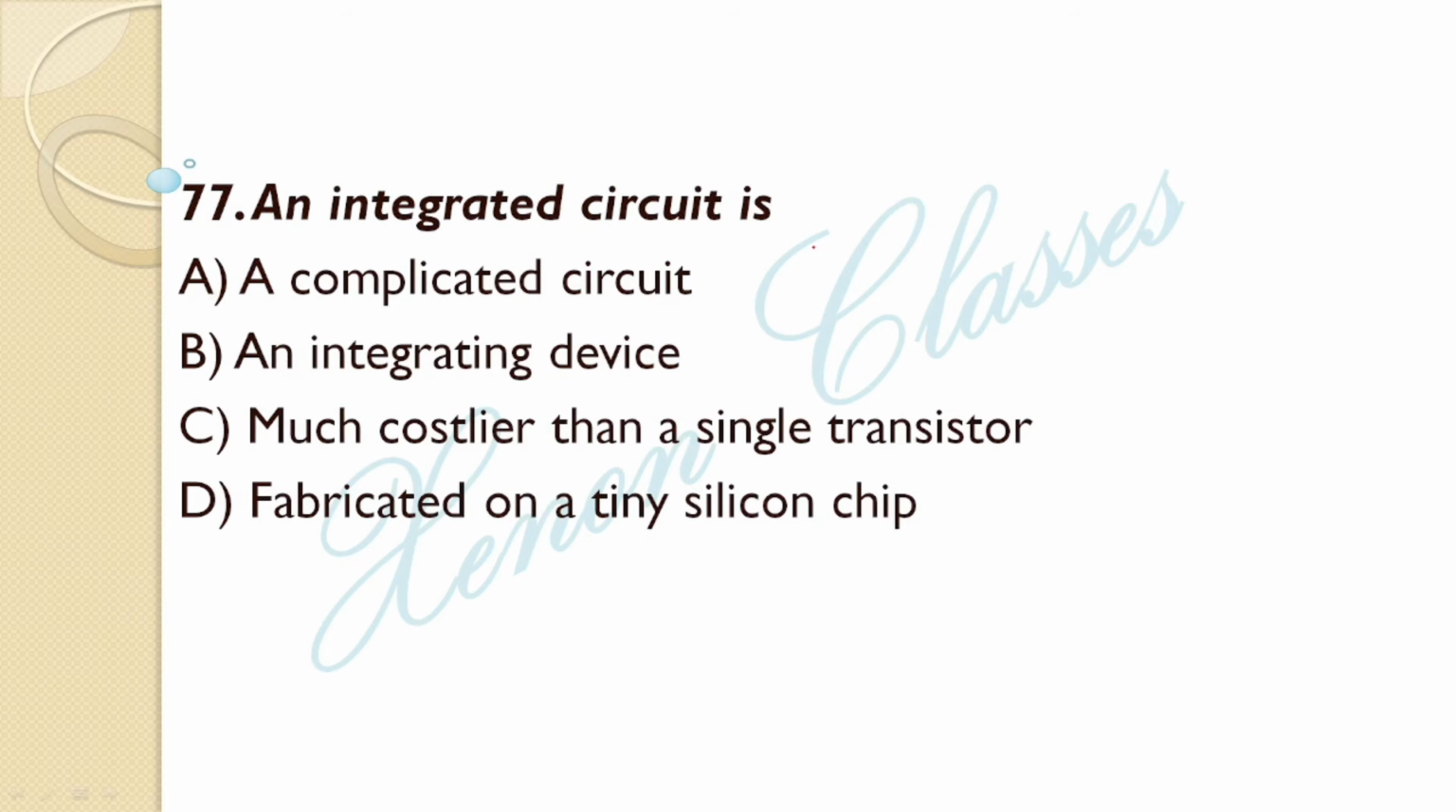What is an integrated circuit? An integrated circuit is fabricated on a tiny silicon chip. Integrated circuits are made up of silicon chips. Next question.